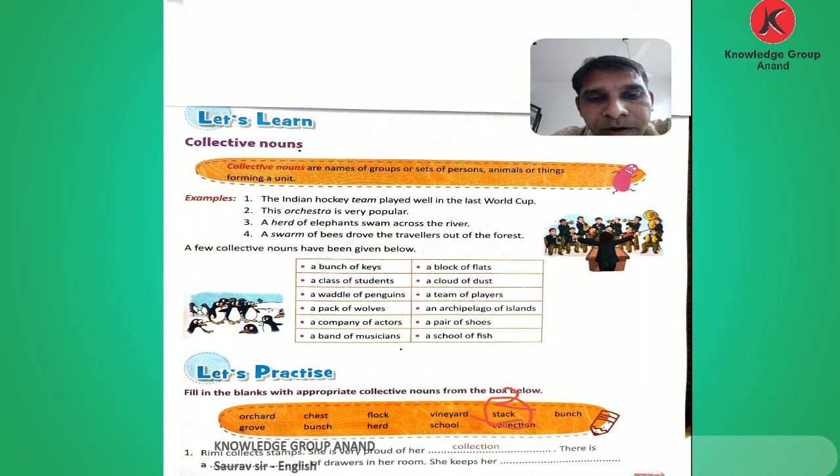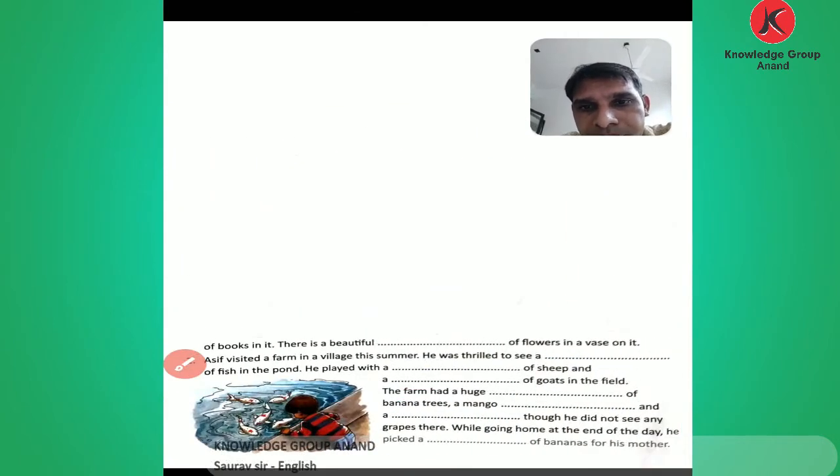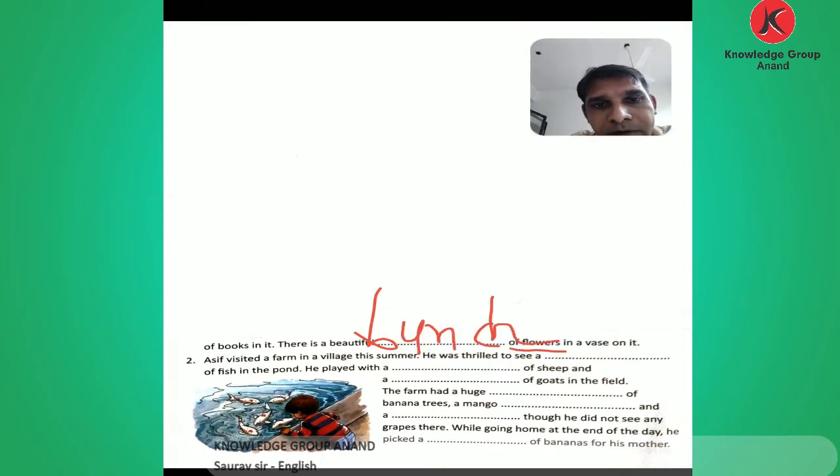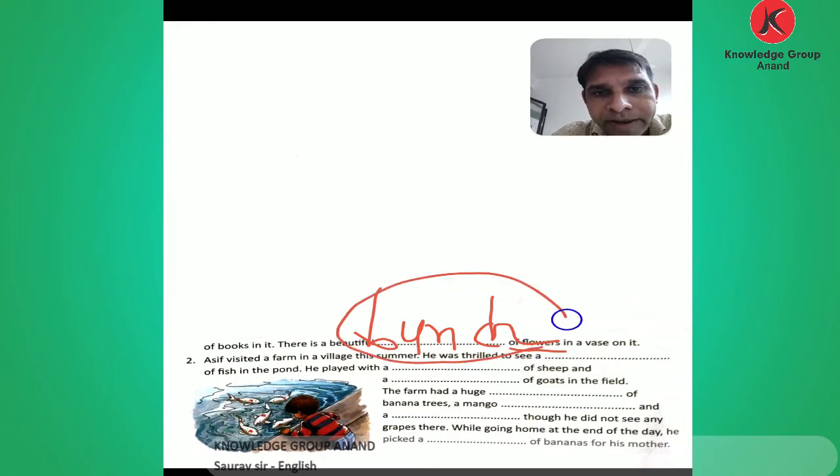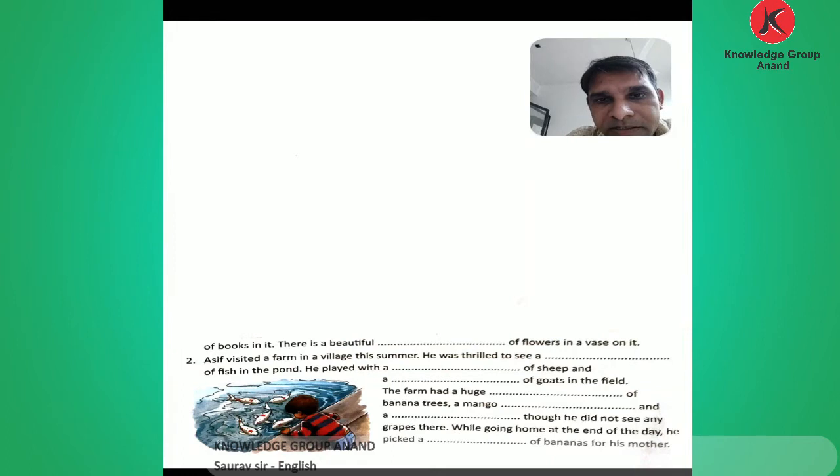Then the third one. Here there is a beautiful blank of flowers. What do we use for flowers? Bouquet is not given. So bunch of flowers in a vase on it. There are so many flowers in a vase. So what do we call it? We call it bunch.